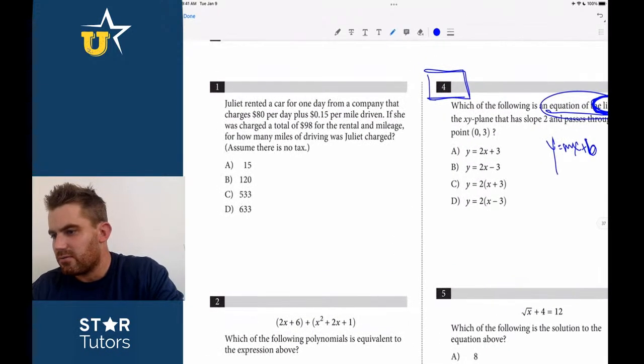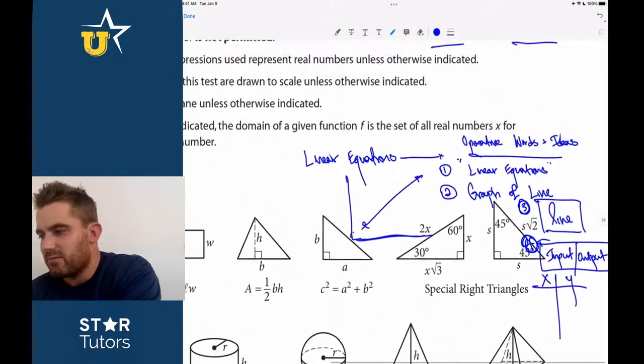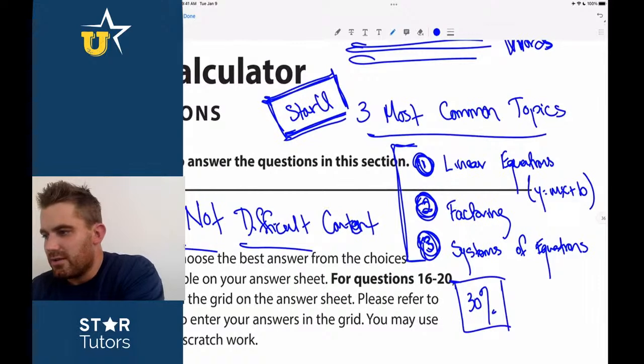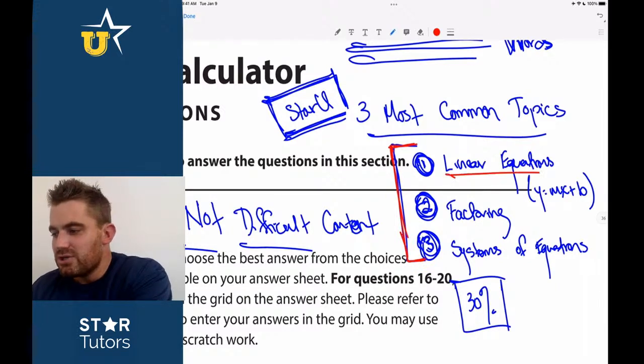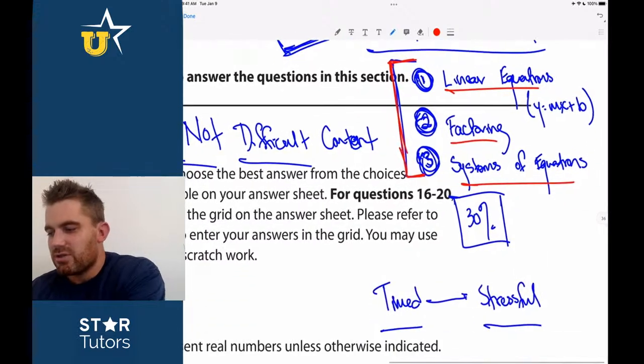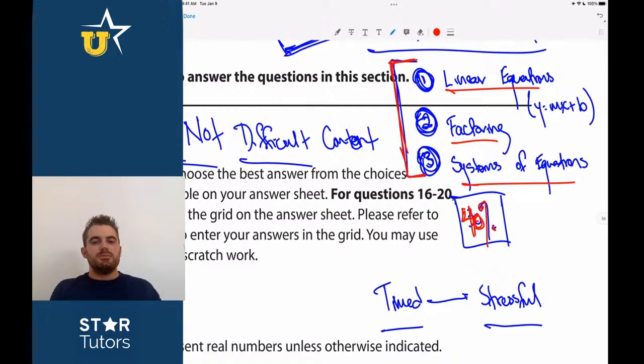Now, Judy rents a car. Yeah, guys, look at this. 15 miles driven. This is actually a y equals mx plus b question as well. So we're talking, guys, between these 3 concepts, if you get really good about identifying one of these 3, linear equations, and we just talked about the operative words, how to identify those questions, linear equations, factoring, and systems of equations, 30% doesn't do this justice. It's more like at least 40% of the no-calc section is going to be dealing with one of those